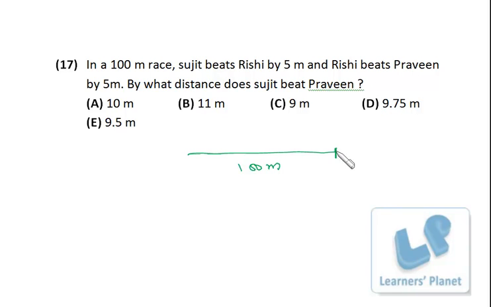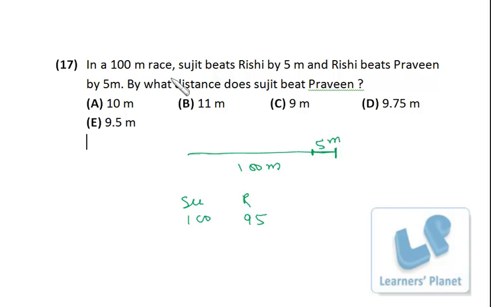Sujit beats Rishi by 5 meter. That means when Sujit is here, Rishi is here, and this distance is actually 5 meter, right? That means when Sujit covers 100 meter, Rishi covers 95 meters. Just listen to me once again. Sujit beats Rishi by 5 meter means when Sujit covers 100 meter, Rishi covers, I'm sorry, 95 meter in the same time.